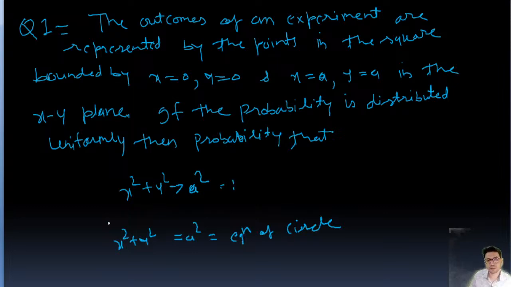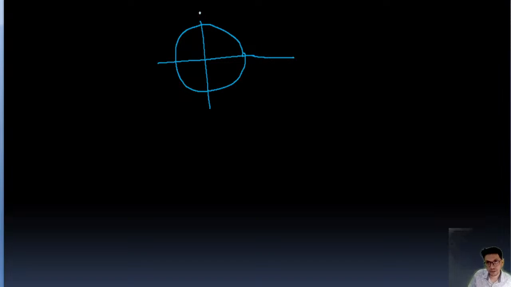Okay, and this we know. So I'll solve it. First I'll draw the figure which is given. This is the circle given, right? And this is the square.